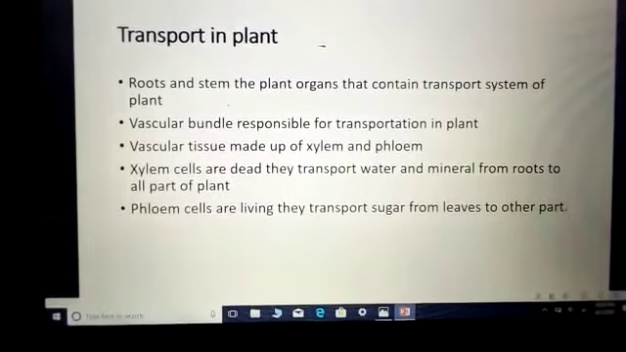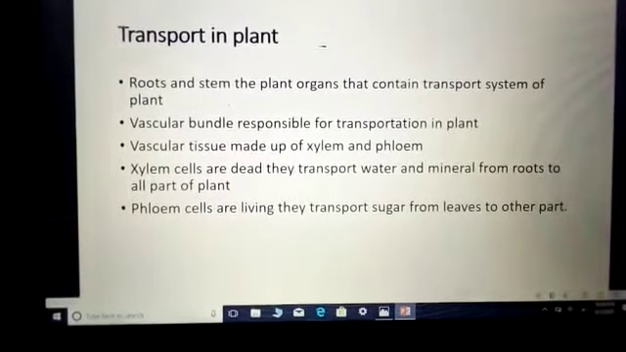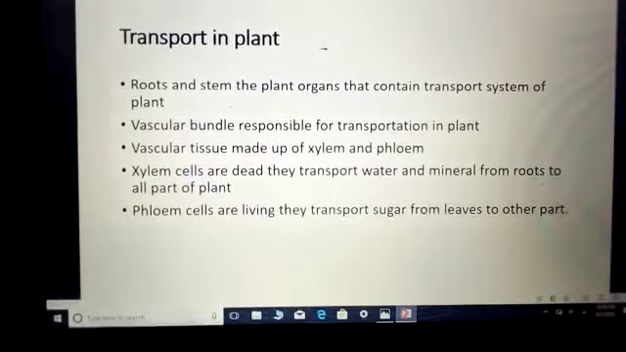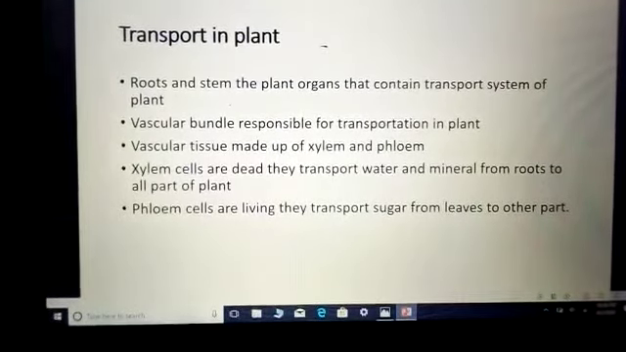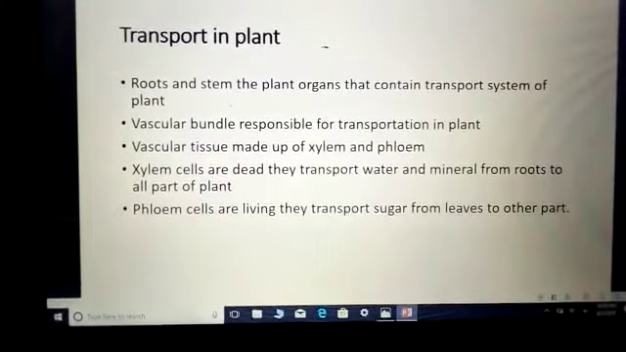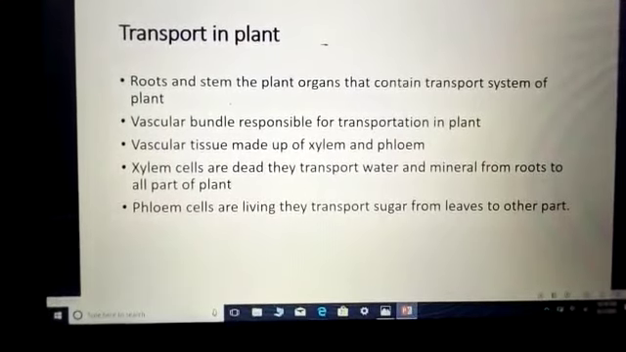While phloem carries the food, or the sugar, from the leaves to each and every part of the plant. They transfer the food and the sugar from the leaf to the other parts of the plant.